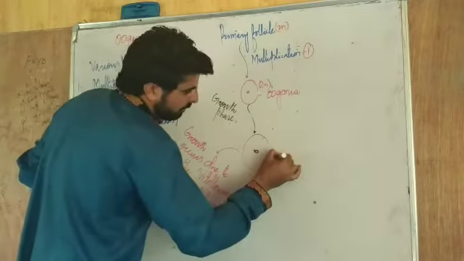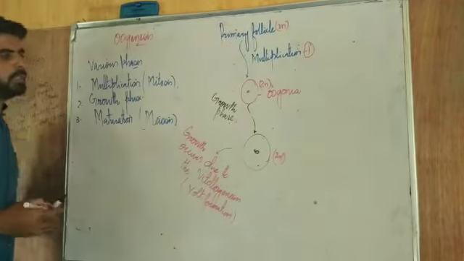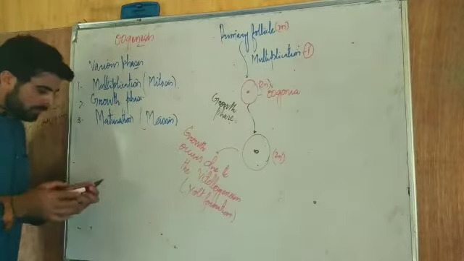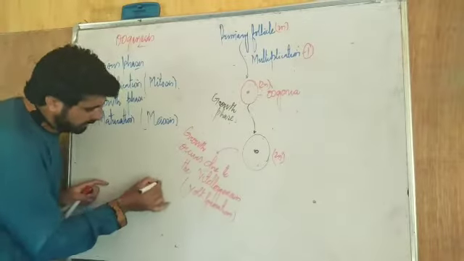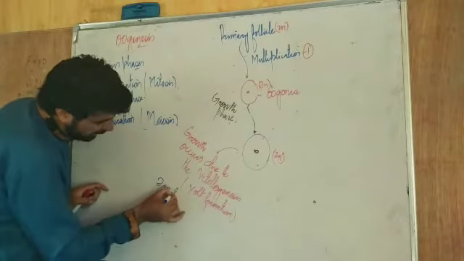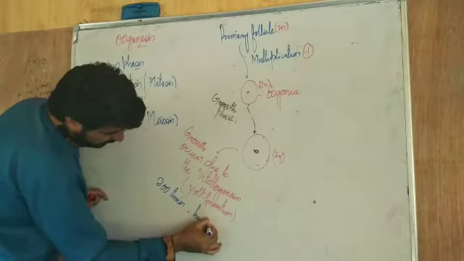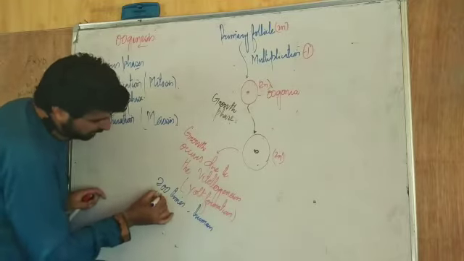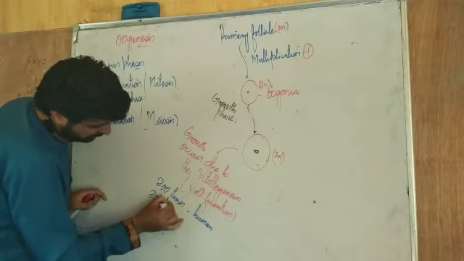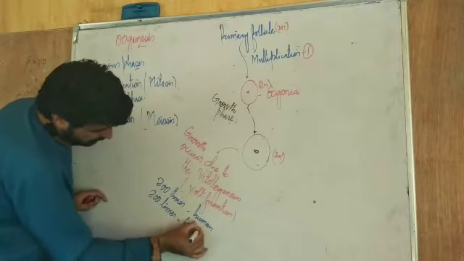It's again 2n, but the size has increased. You have to keep in mind, how much size increase here? In case of humans, there is a 200 times size increase.